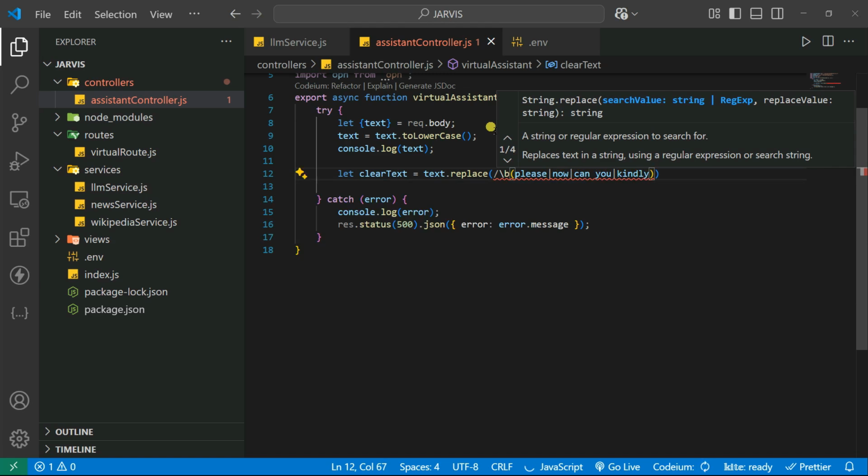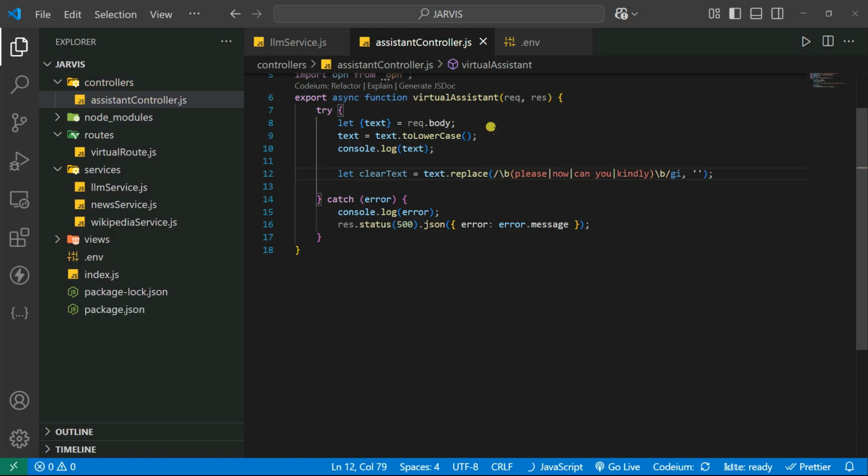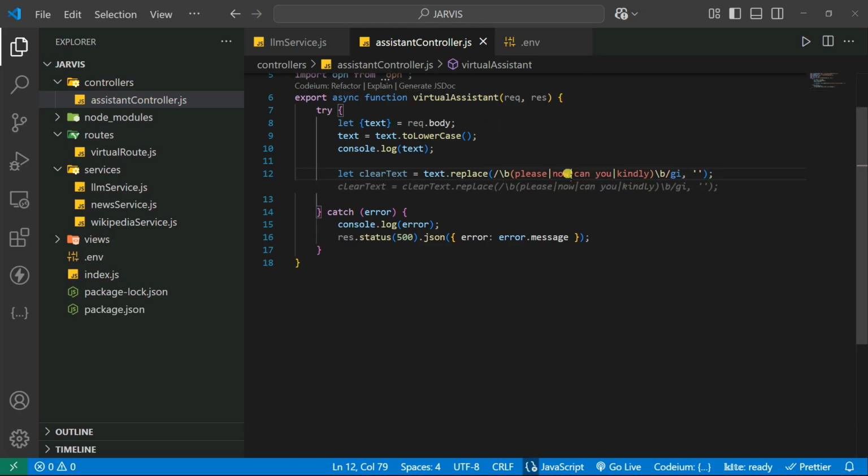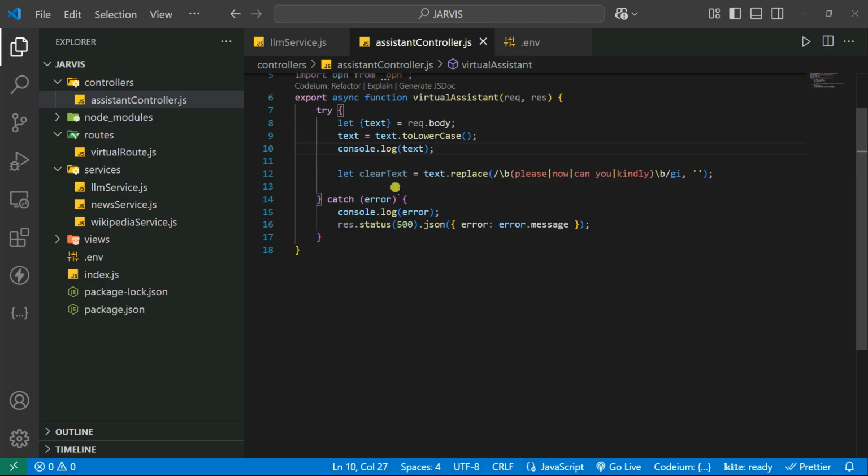Okay, so then we can simply give it here the b, and then after that you can give it the same thing, and you can use here gi, and then it's simply going to make it an empty string if it is getting this kind of prompt. Okay, now our text is clean, and now we can simply trim this out. So you can use here trim. Okay, now we have our clean text.